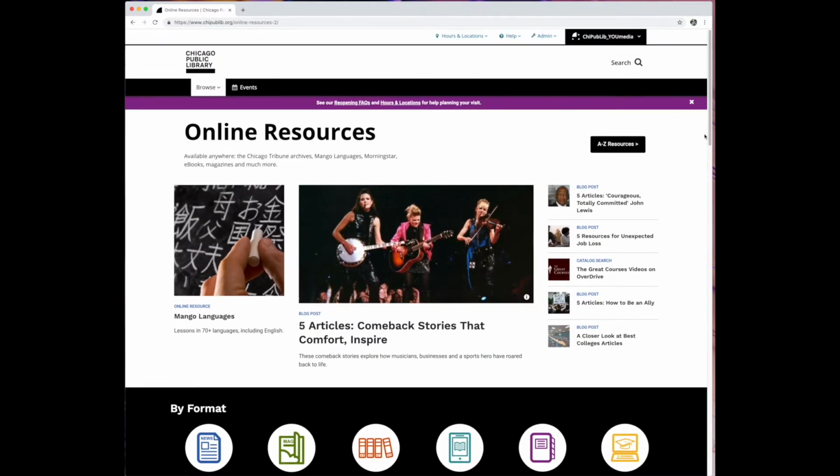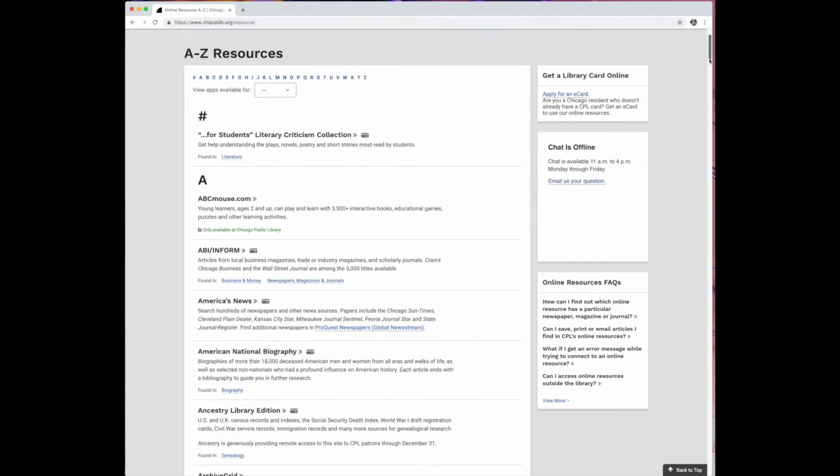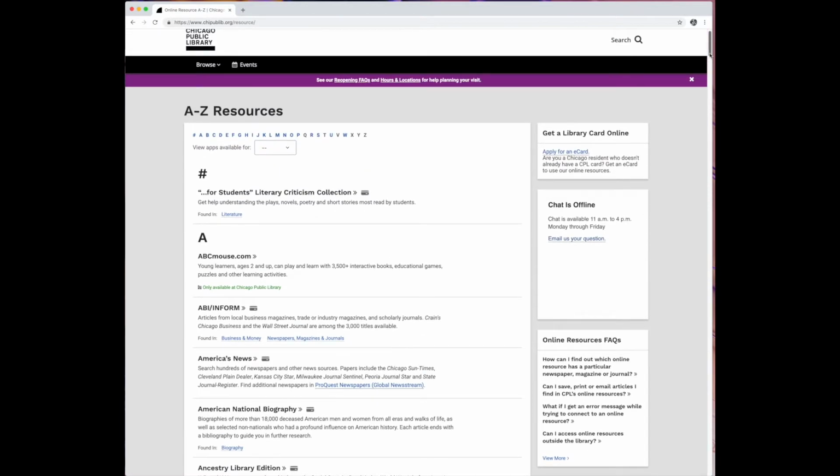Now, however, we're going to hone in on a few specific resources that I want to show you. So we're going to head straight to the A to Z list in the upper right corner. As the list loads, you'll see titles of different online resources with brief descriptions explaining what they contain and how they might help you. Also note the little library card symbol next to most of these resource names. This indicates that this database, which would otherwise cost you money, is now provided to you for free with your library card or e-card. And don't forget about getting that e-card if you don't have one.